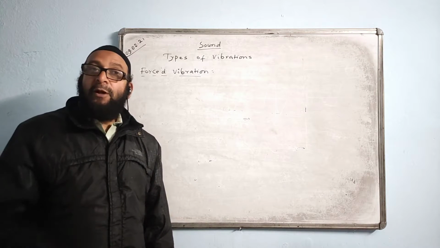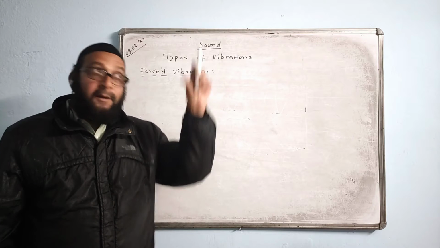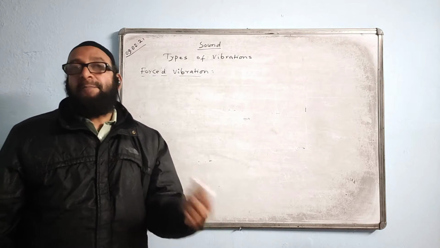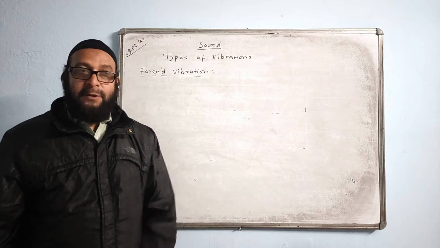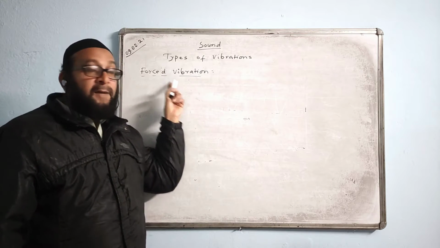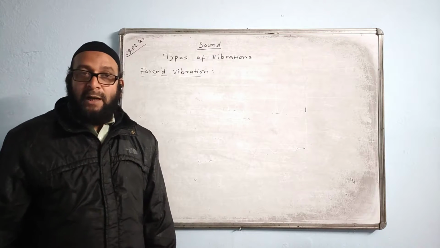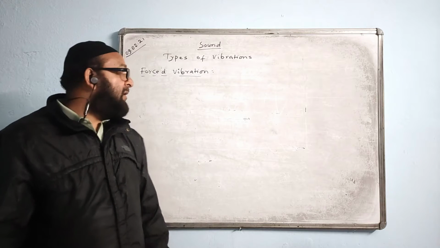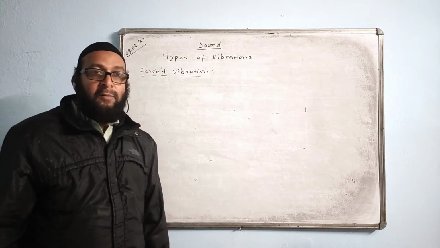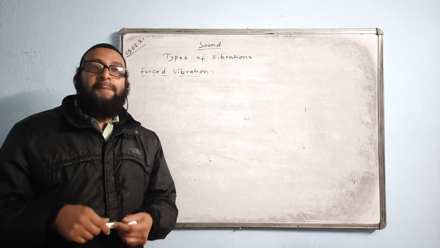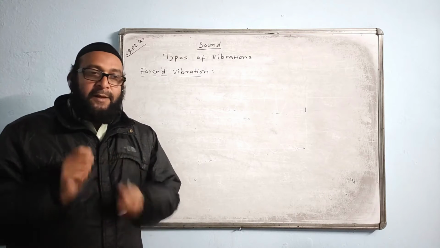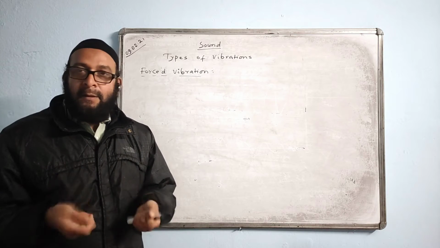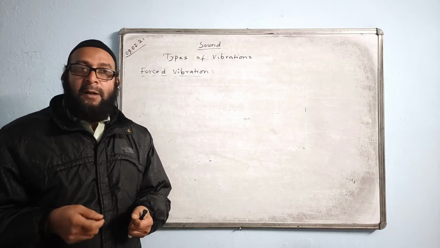In the absence of periodic force, we had natural vibration, and that is in vacuum, the amplitude is constant. But in the presence of a medium, the same vibration is called damped vibration. But this time we have to give a periodic force and we make the body vibrate under the influence of the periodic force. Such a vibration is called forced vibration. Examples can be many. Beating a drum: we are continuously beating the drum and making the membrane of the drum vibrate. So this is an example of forced vibration.